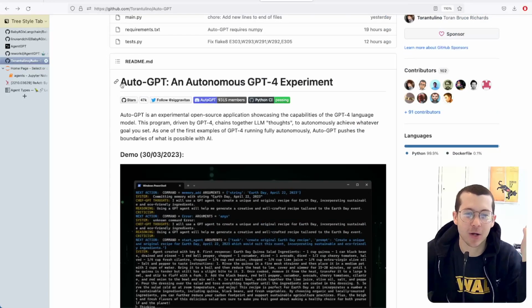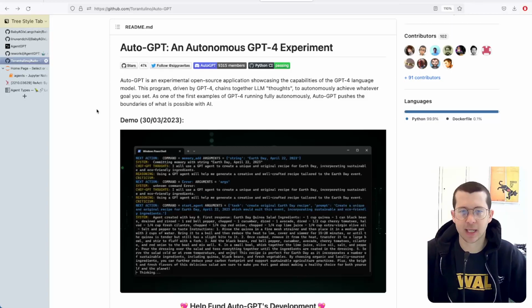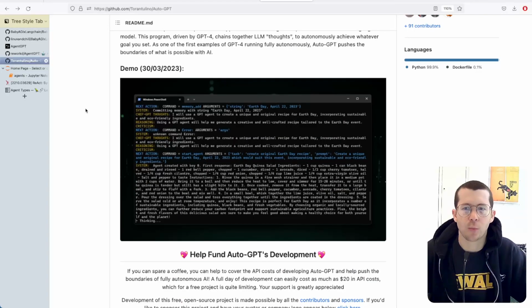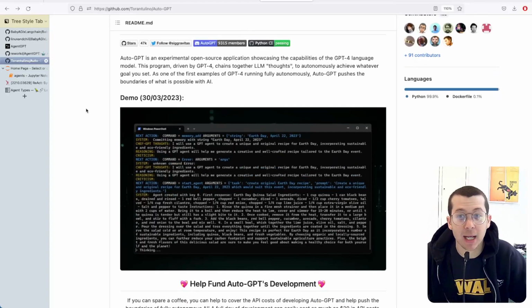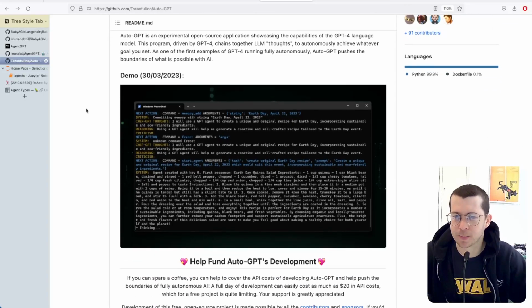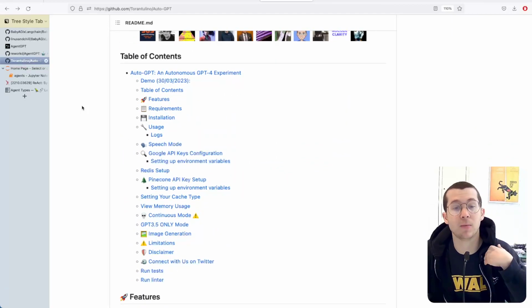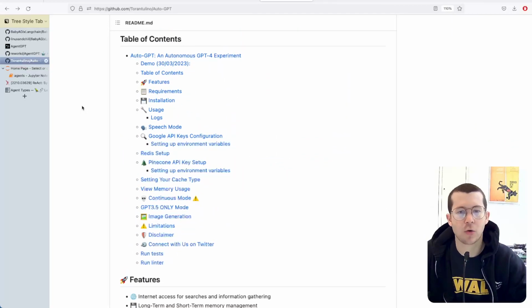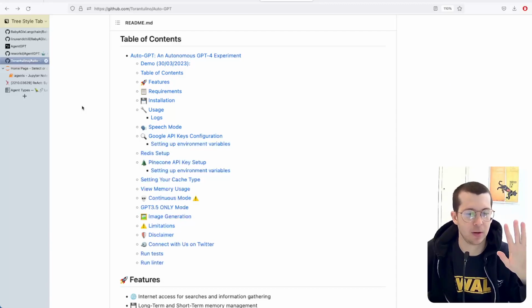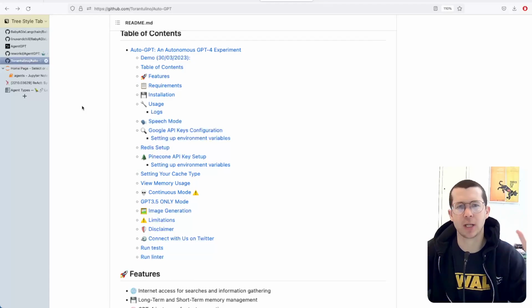We're going to take a look at Auto-GPT, probably the most popular autonomous agent project right now. We took a look at Baby AGI last time, which is maybe just a less robust version of this. And first off, I'm not going to be running this locally. There's too many tutorials on that, and honestly, just looking at the getting started gives me a bit of a headache.